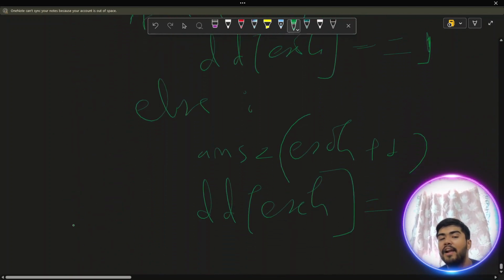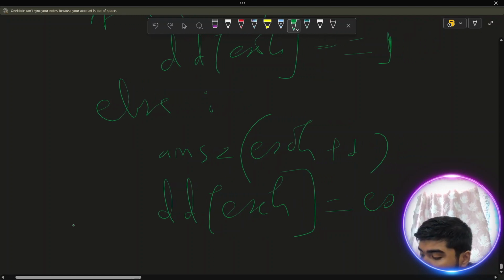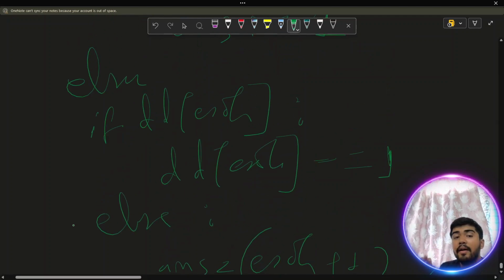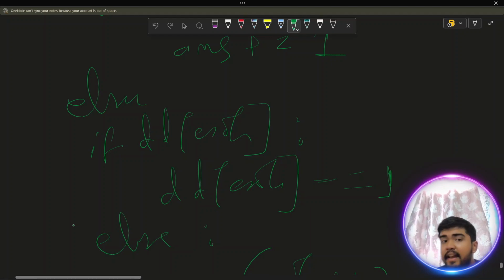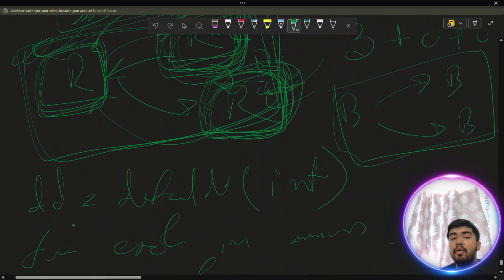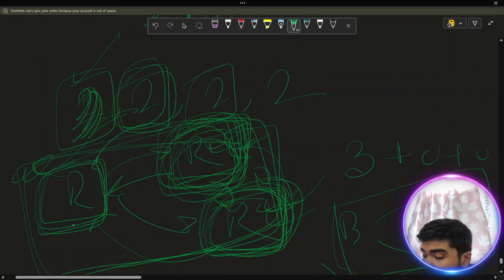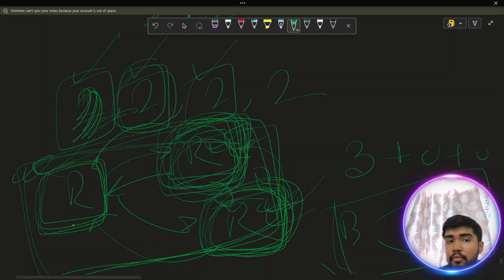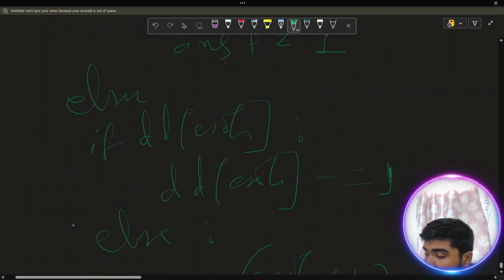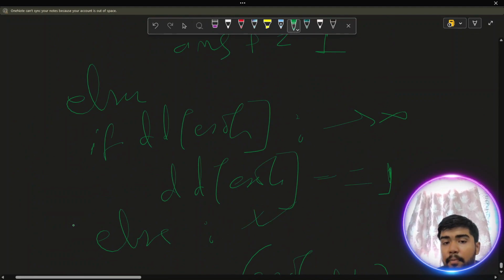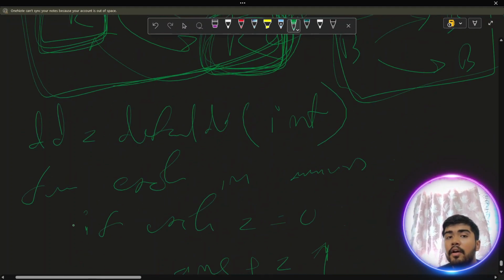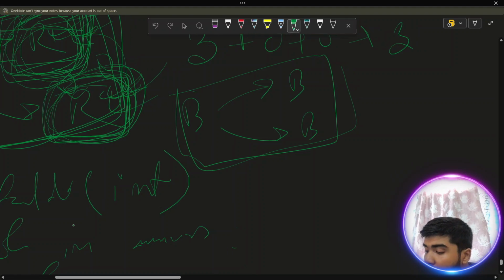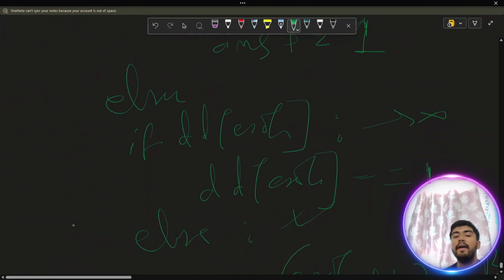Here is actually the beauty of this algo. For dd of each, we are just storing each, because we have the liberty to reuse that many red rabbits, and when on the second red rabbit we land on this particular red block, we are going to decrease its count. Like this, for the first one we have created 2, the second one we have reused 1, the third one we have reused 1. Now our default tick of each is not going to go to this block, it is again going to go to this else block, and it is going to spawn, let's suppose, another one here. From here it is going to spawn another of this blue group, right? Like this, this algo can finally return your